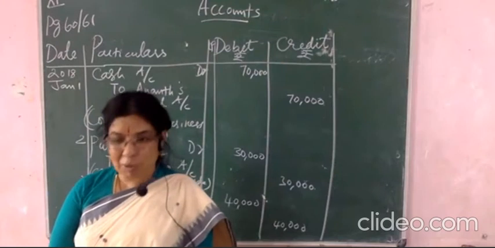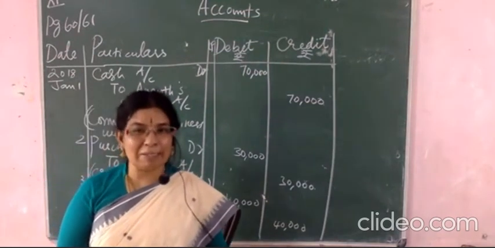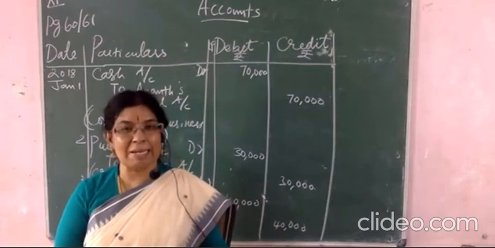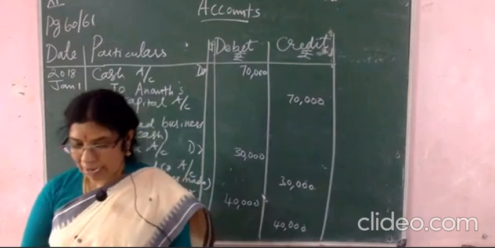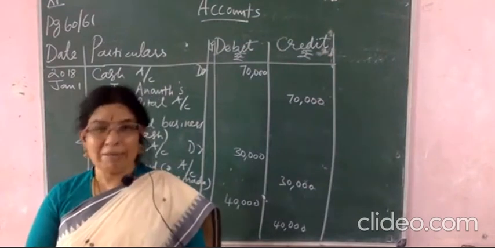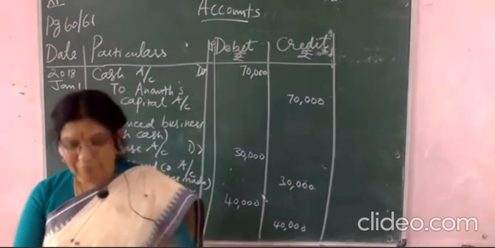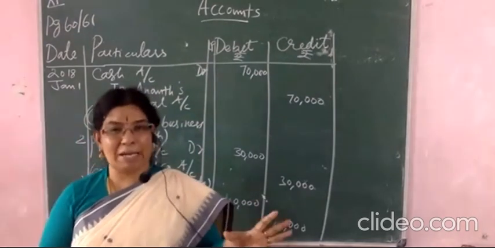So what do you have to do? The cash is coming inside the business, so the cash is debiting. And who is investing the money? Anant is investing the money. Anant is the giver. Whenever the cash is coming inside the business, you debit the cash.